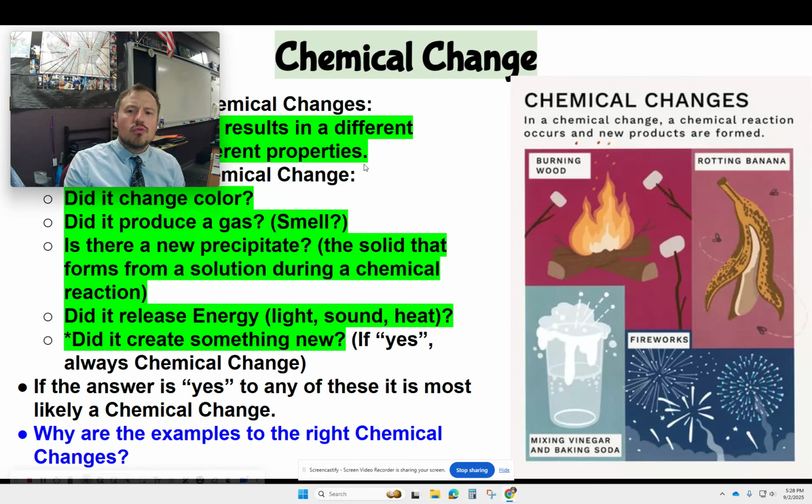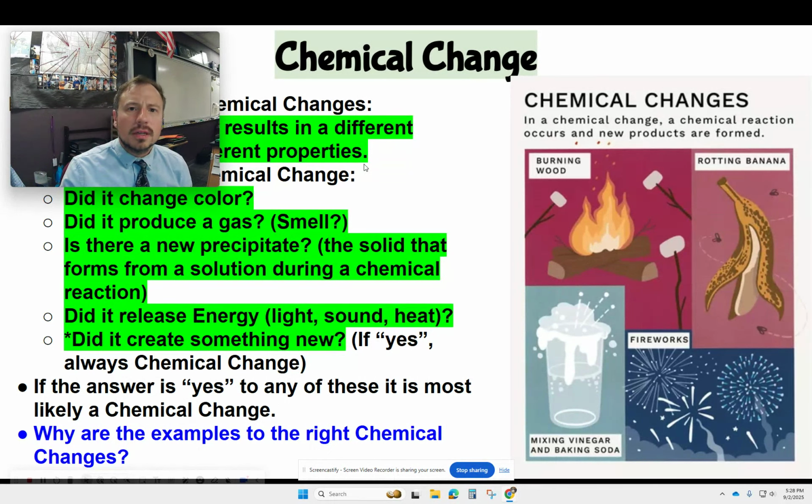Let's look at the next one, a rotting banana. So did it change color? Well, yes. We started with yellow. Now it's going to be brownish. Did it produce a gas or a smell? Yeah, after a while it will. Is there a new precipitate? Well, we're not mixing solutions, so the answer to that one is no. Did it release energy as light, sound, heat? Not really. Now this last one, I'm telling you it's a chemical change. Did it create something new? The answer is yes. We're making something new.